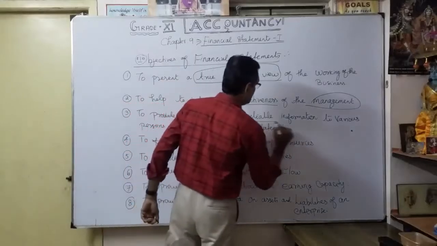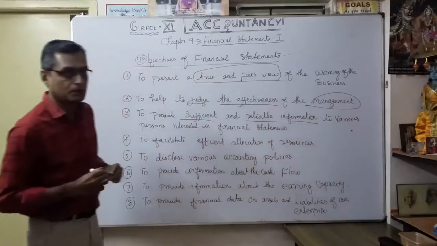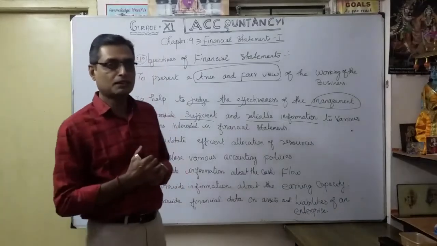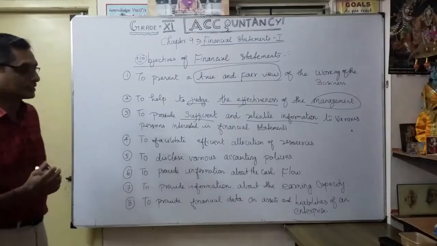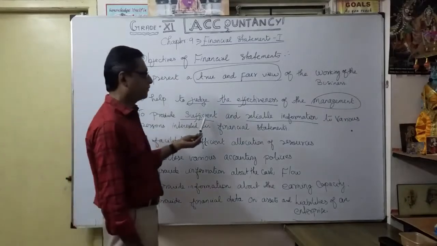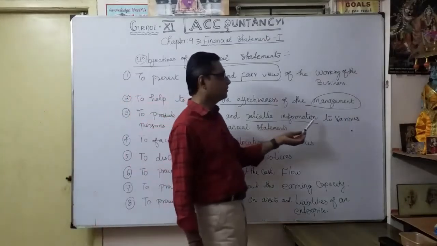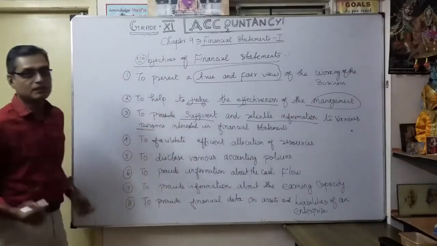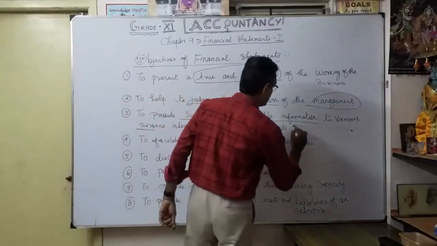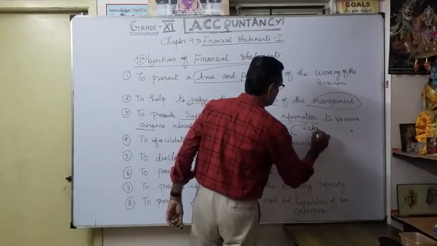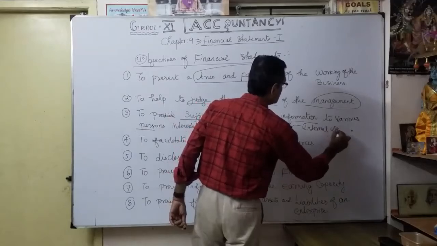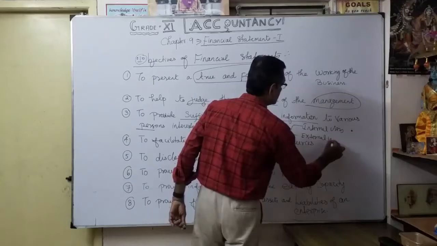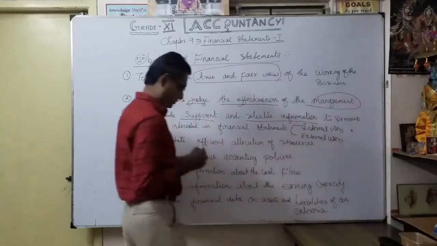Sufficient and reliable information. You know, reliable means the financial statements are prepared from related information only, from evidence, isn't it? So, to provide sufficient and reliable information to whom? Various persons interested in the financial statement. Who are those various persons? We know they are internal users and external users, isn't it?